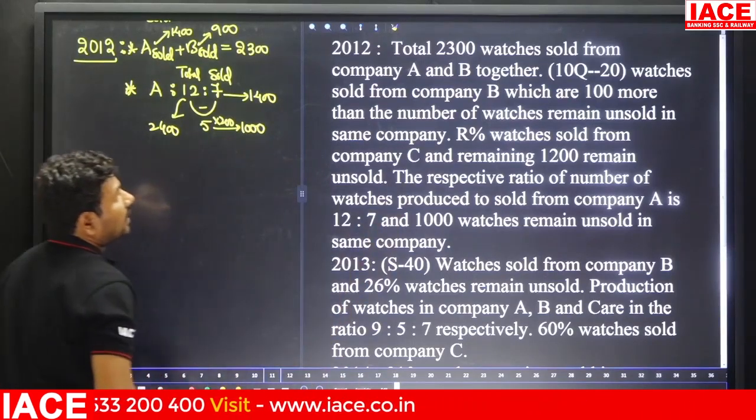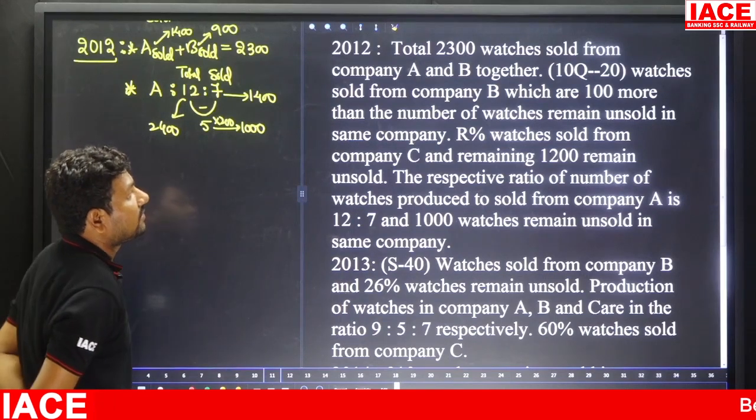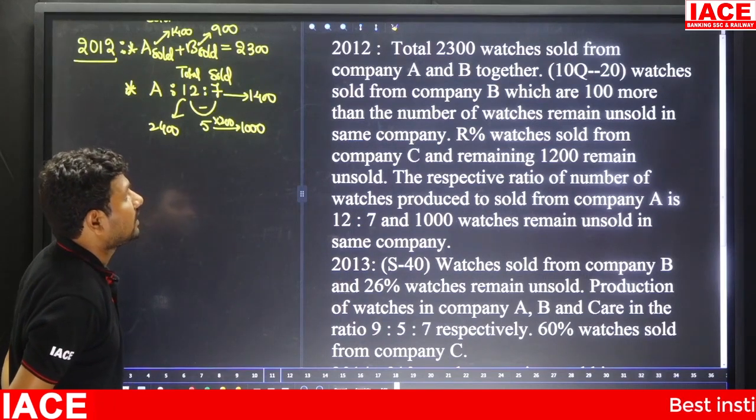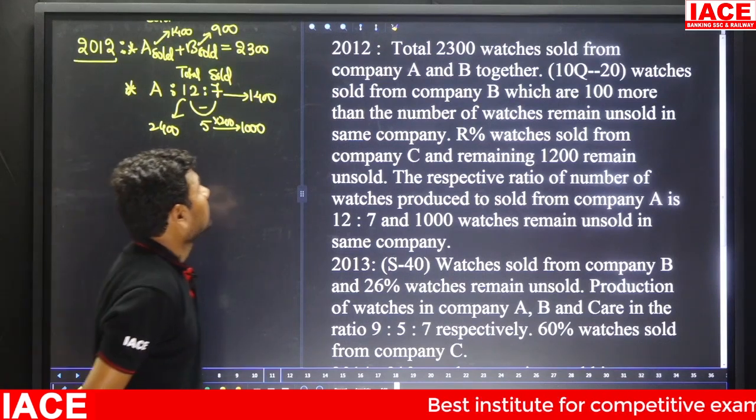Next we have another value. 10Q minus 20 watches sold from company B, which are 100 more than the number of watches remaining unsold in the same company.